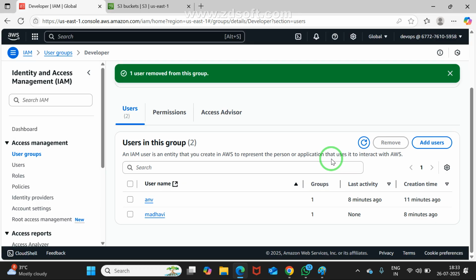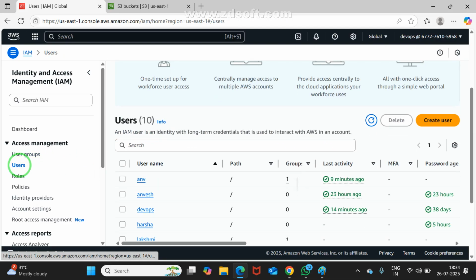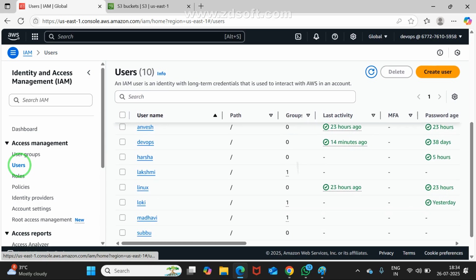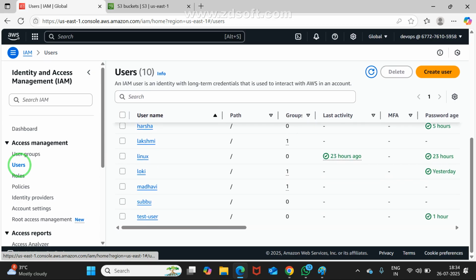See, 1 minute before you had access to S3. After 1 minute, I realized that is not the right way to give S3 access to Subbu. That's what I did. I excluded him from the developers group. My intention was that Subbu does not belong to the developers group. That's why I removed him. But is Subbu there or not? How can I know? Click on users. You may see. Yes, the Subbu user must be there. Yes, Subbu is there, right? Sir, it shows access denied.